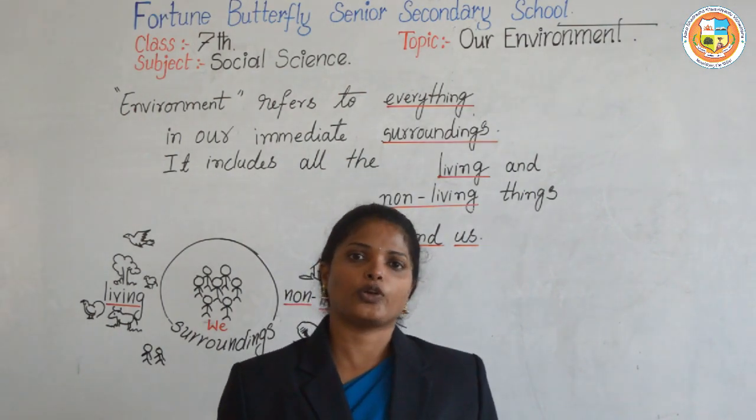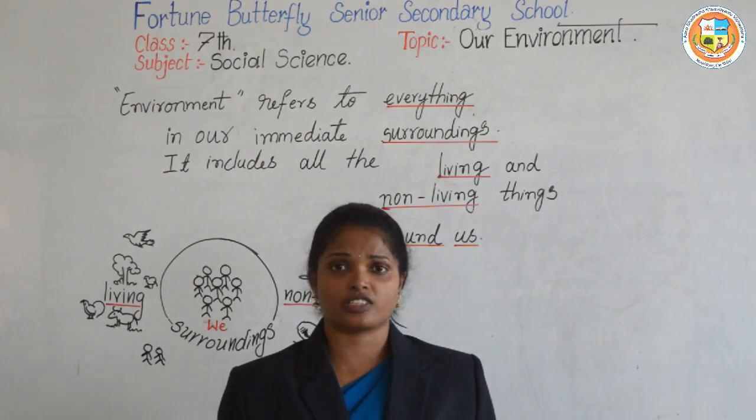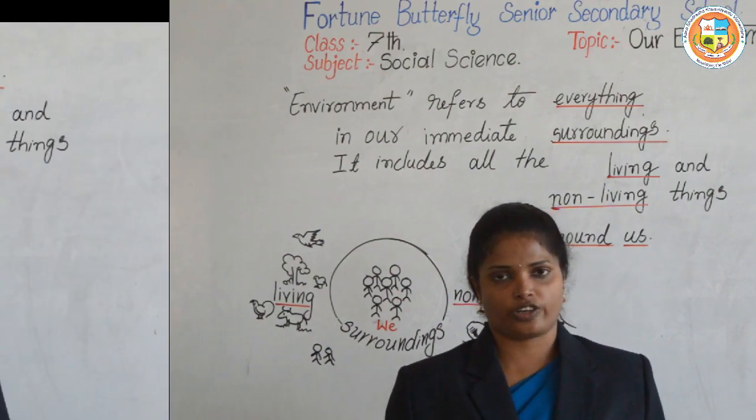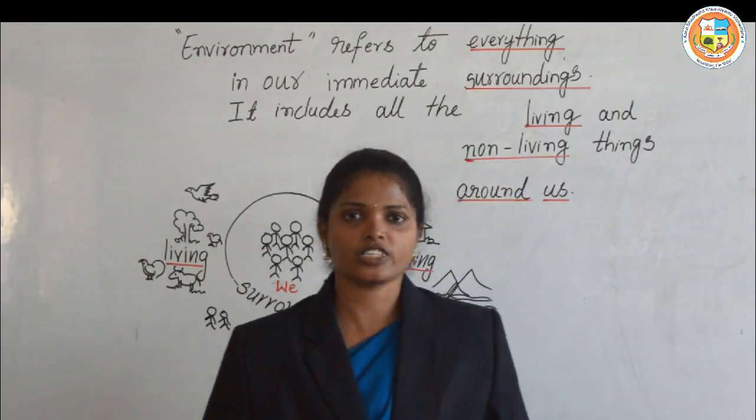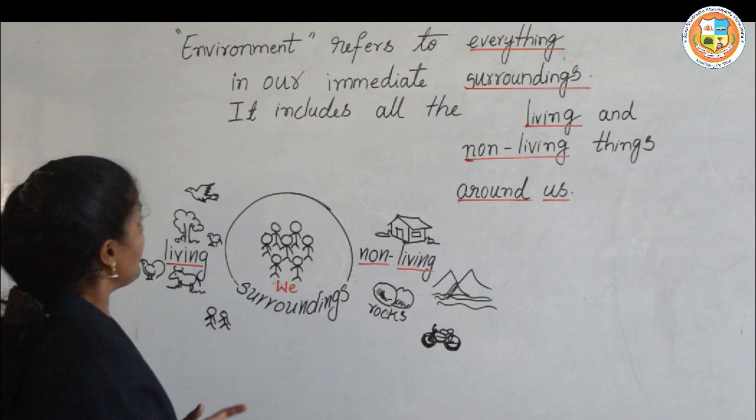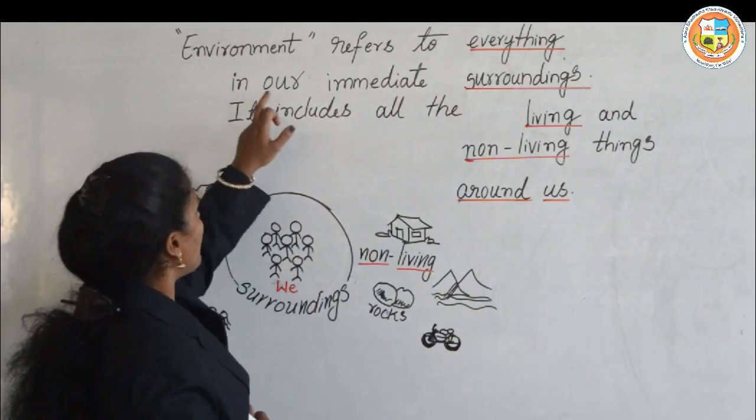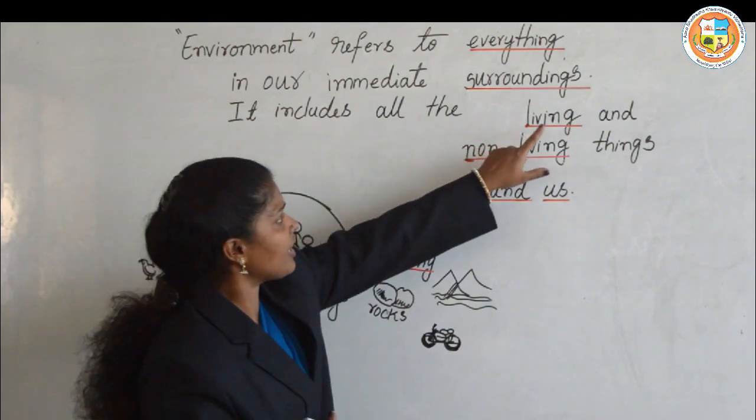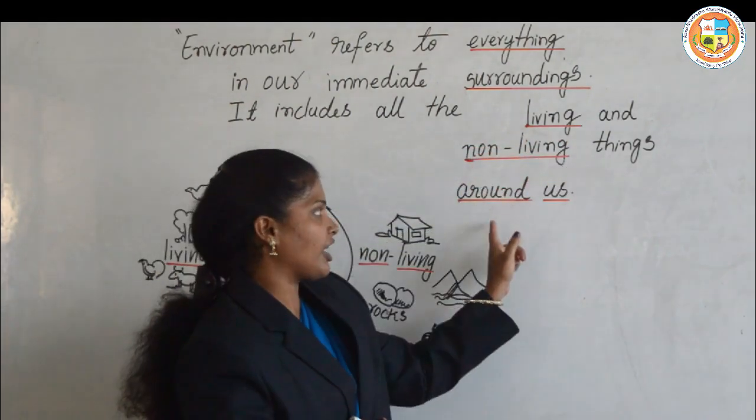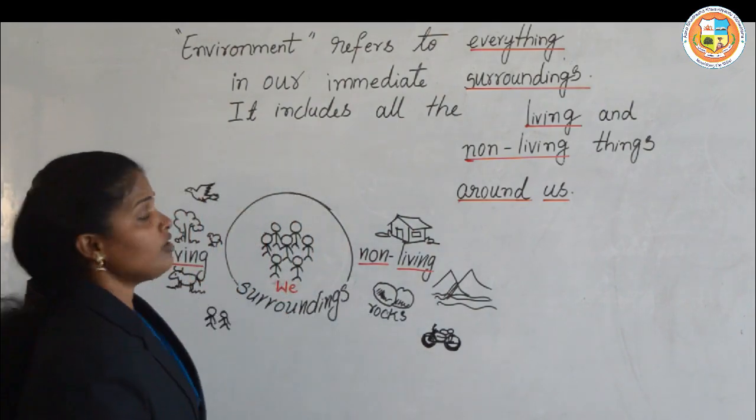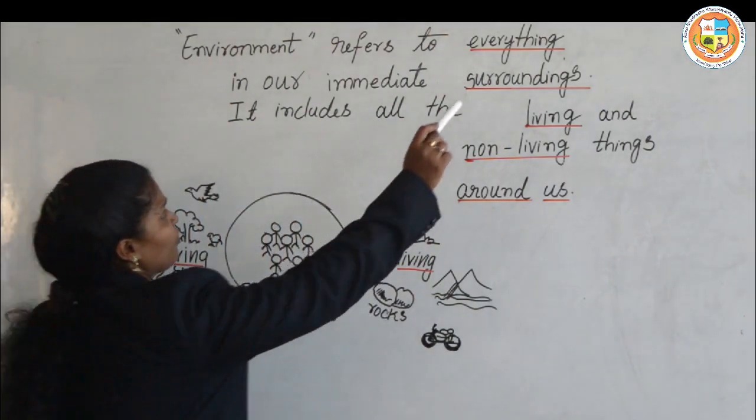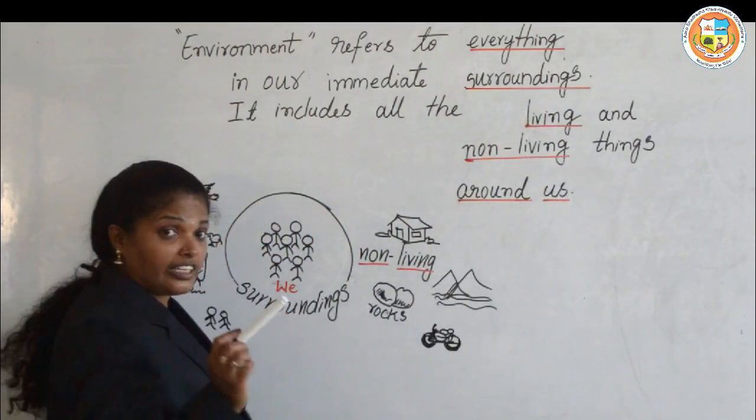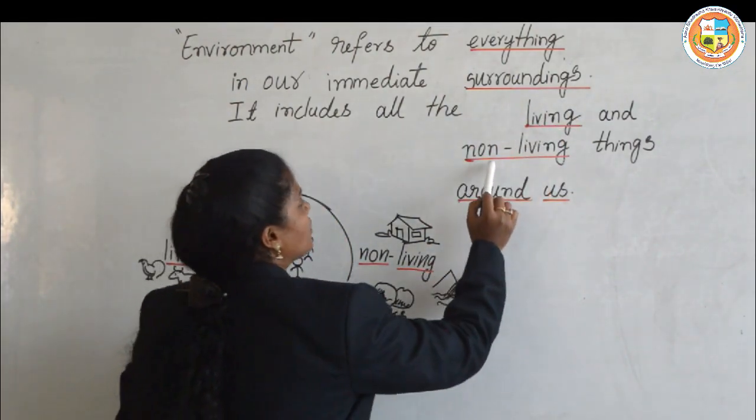So today I am going to explain to you the first lesson of social science, that is our environment, from geography. So first we will know what is environment. Environment refers to everything in our immediate surroundings. It includes all the living and non-living things around us.